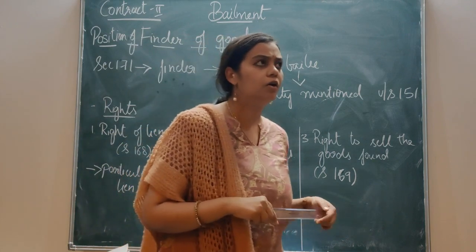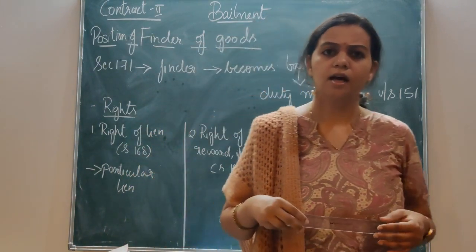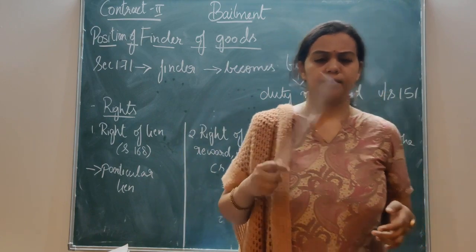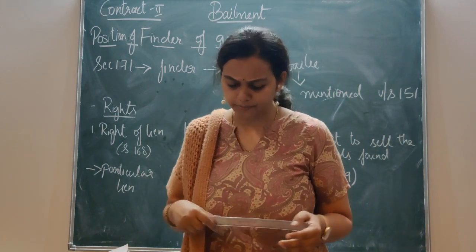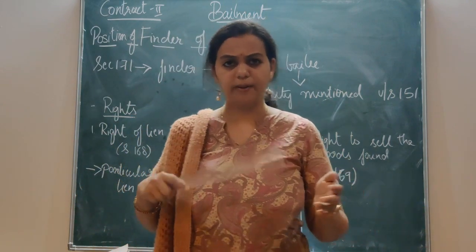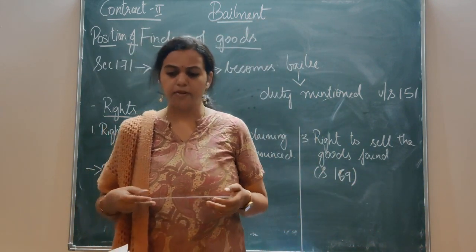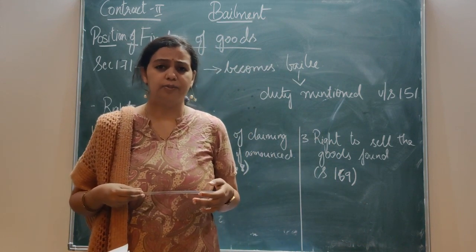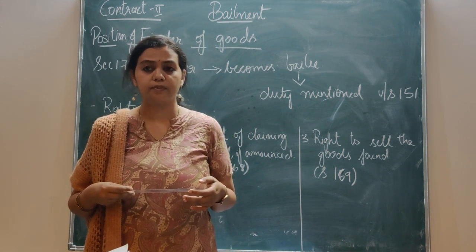What happens in some other cases? Let's take an example. Now there is a person A and there is a person B. B has lost his purse and A found B's purse. So then what happens? B promises to A that, see, you have found my purse, I'll give you rupees 1,000 for this.